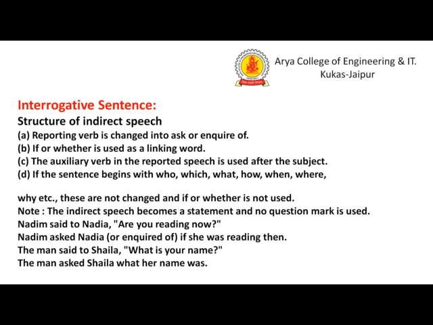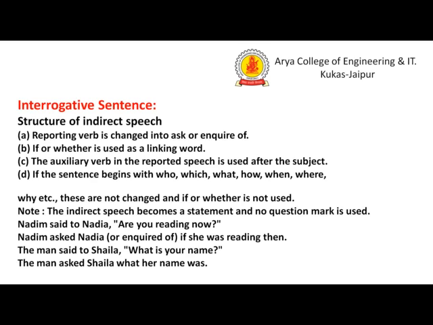And after that, the conjunction that we used in the assertive sentence, but in the interrogative sentence we have to apply if or whether. You can see that if or whether is used as a linking word. These are all the things we use just to connect the sentence.